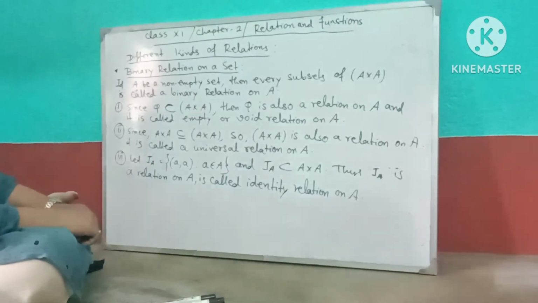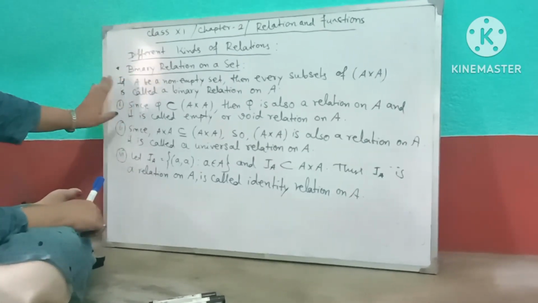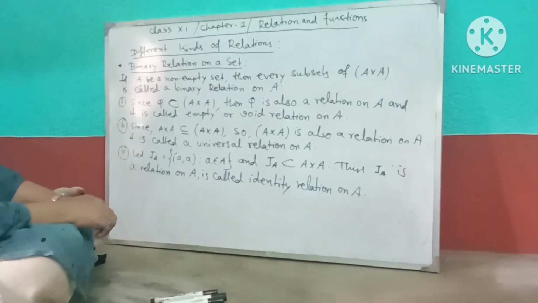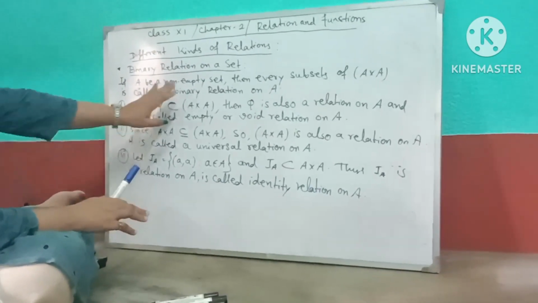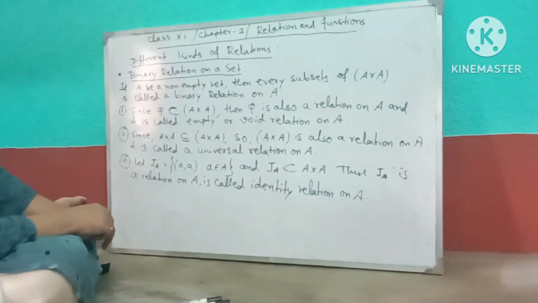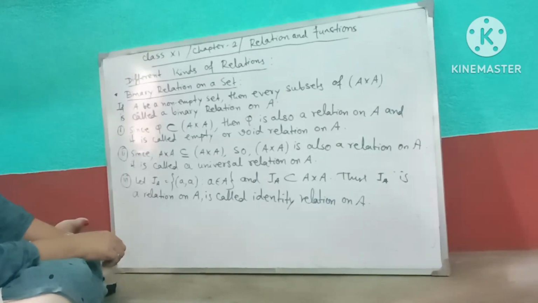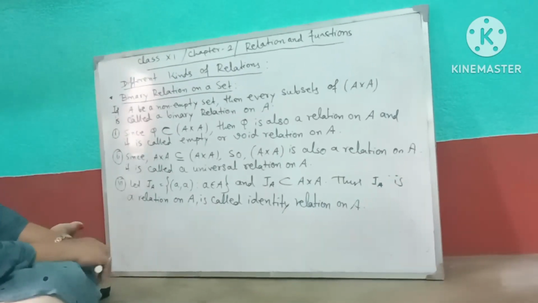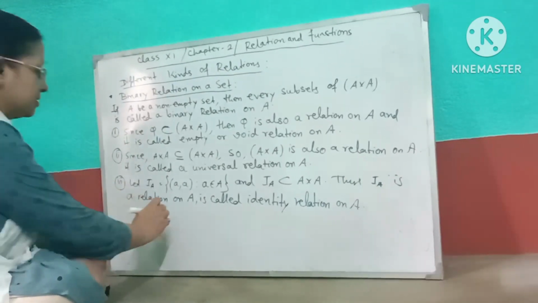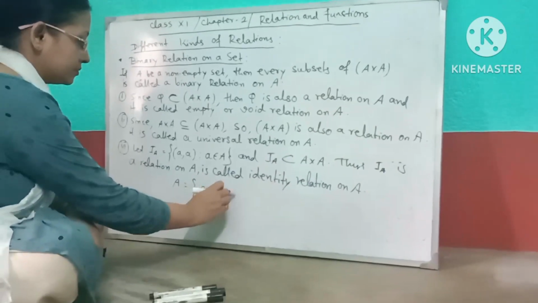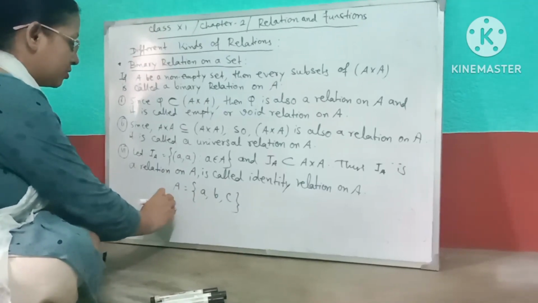রিলেশন অন এ সেট। বাইনারি রিলেশন means if A be a non-empty set, then every subset of A cross A is called a binary relation on A. And if you take A is a set, such as if A is given A, B, C, then if you do A cross A,